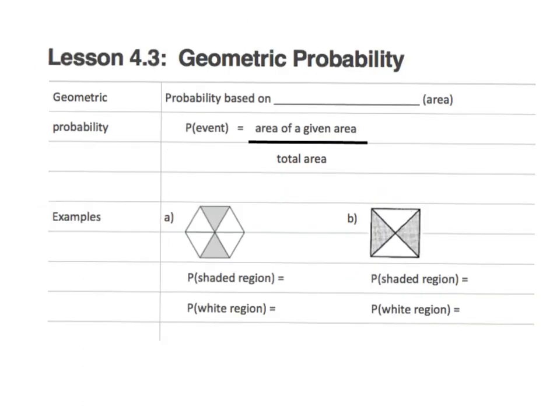The last one is geometric probability, and this is based on space or the area of something. We're looking at the area of a given region, whether we want the shaded or the non-shaded, versus the total area. Okay, so let's take a look at the examples. The probability of the shaded region: we have 1, 2, 3, 4, 5, 6 exactly same parts. 2 of them are shaded, so 2/6 or 1/3.